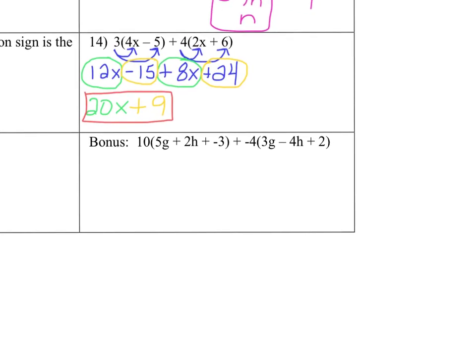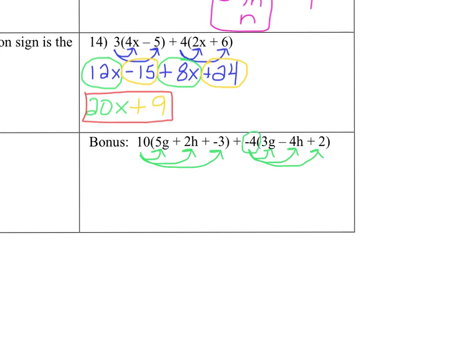And then the bonus, that's a mess, but I'll try to get it in here. 10 times 5g, 10 times 2h, 10 times negative 3, negative 4 times 3g, negative 4 times negative 4h, and negative 4 times 2. Notice how I'm paying attention to that negative 4.